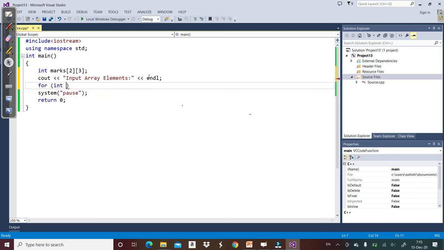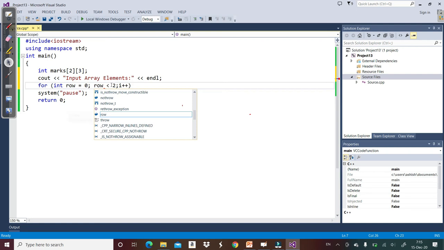For int i equal to 0, the first loop is for row and the second loop is for column, i less than 2, i plus plus. Just keep in mind that the first loop is for row, and the second loop is for column.